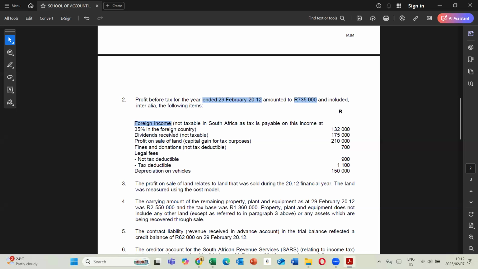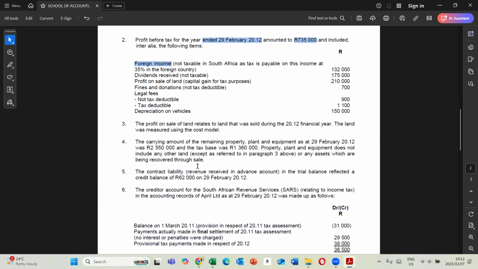We have dividend received, not taxable. Profit on sale of land, capital gain for tax purposes, 210. Fines and donations, not tax deductible, 700. Legal fees, not tax deductible. Then tax deductibility, then depreciation on vehicles sitting there.